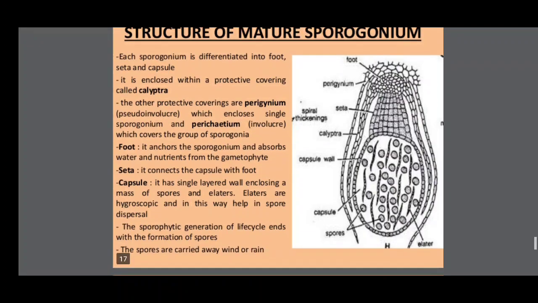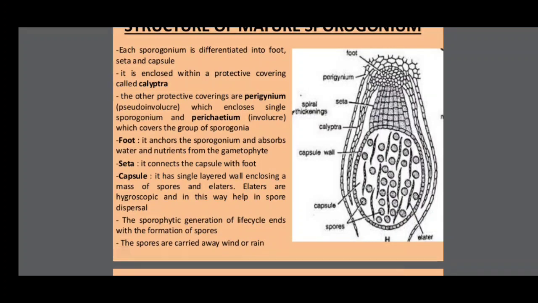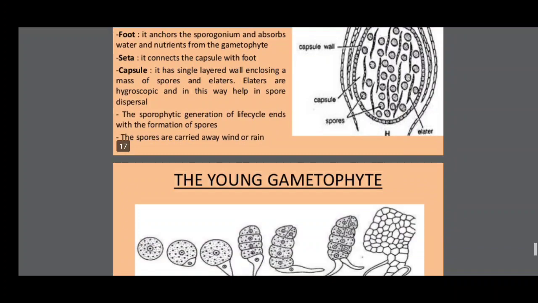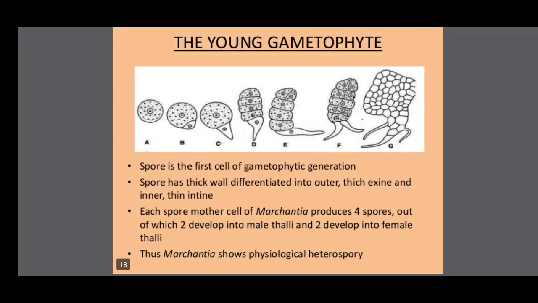The capsule has a single layered wall enclosing a mass of spores and elaters. Elaters are hygroscopic and in this way help in spore dispersal. The sporophytic generation of the life cycle ends with the formation of spores. The spores are carried away by wind or rain. The spore is the first cell of the gametophytic generation. The zygote is the first cell of the sporophytic generation.